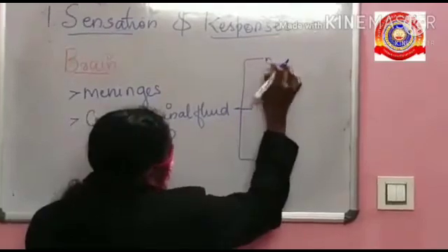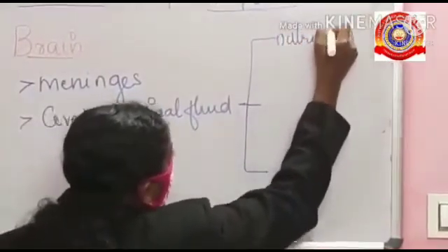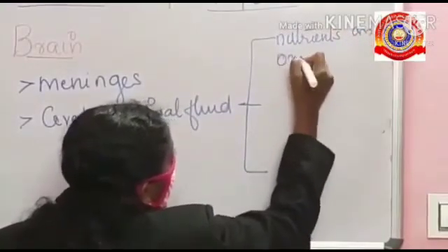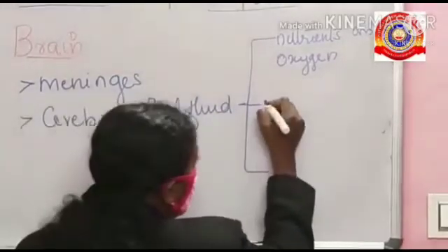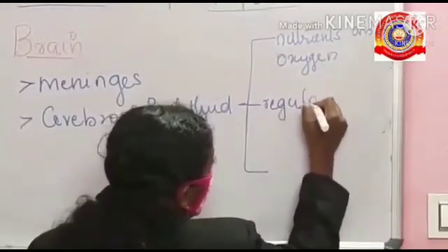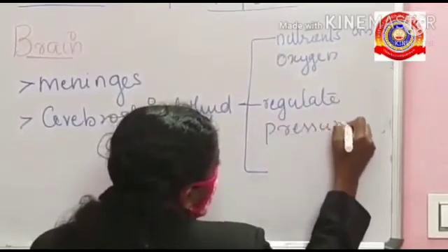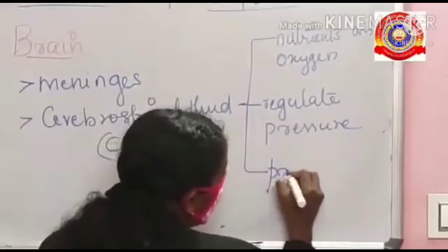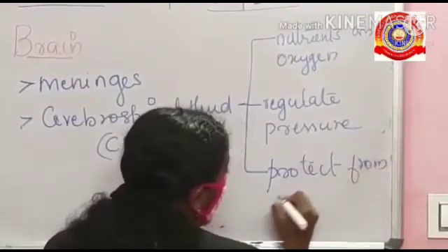First, it provides nutrients and oxygen to the tissues of the brain. Second, it regulates the pressure inside the brain. Third, it protects the brain from injuries.